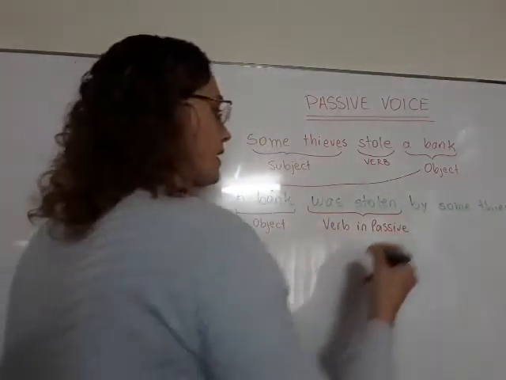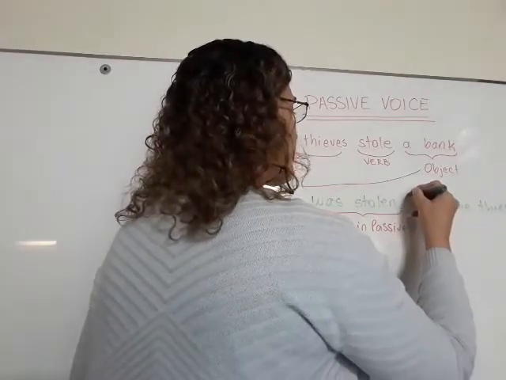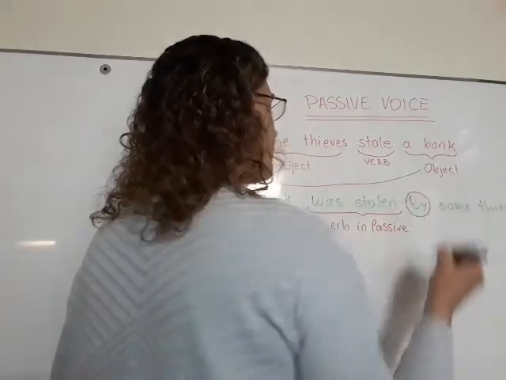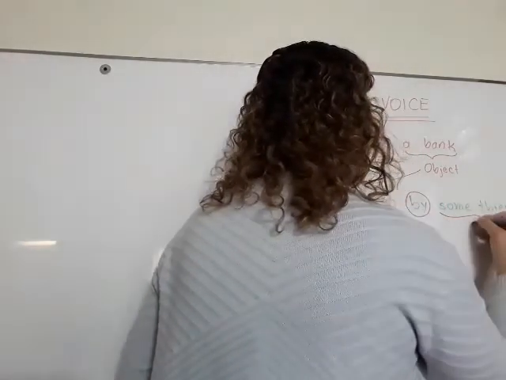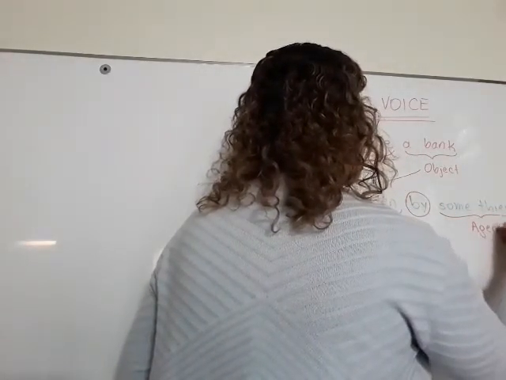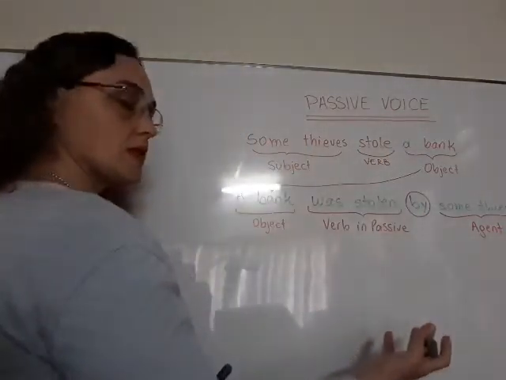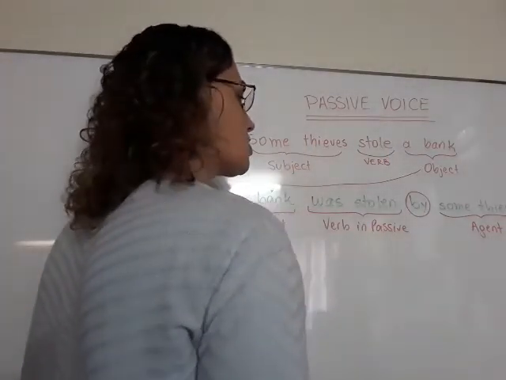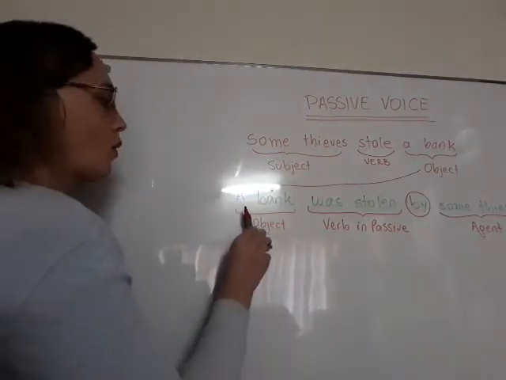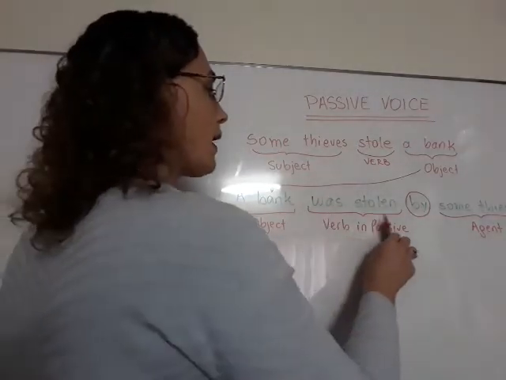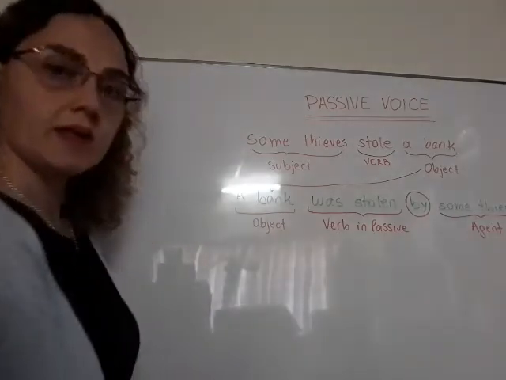And finally, introduced by this particle, by, we have the subject, or in this case we call it agent. That is the person who did the action. How do I translate this sentence? Un banco fue robado por algunos ladrones.